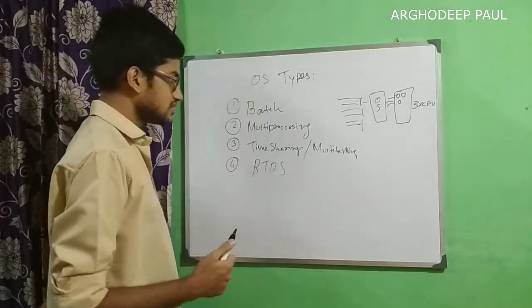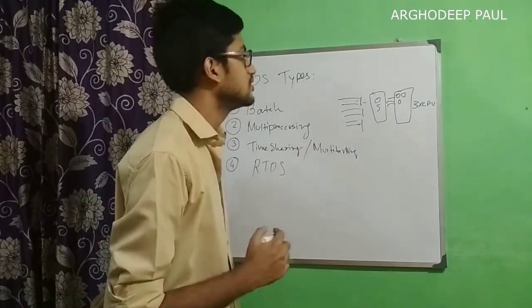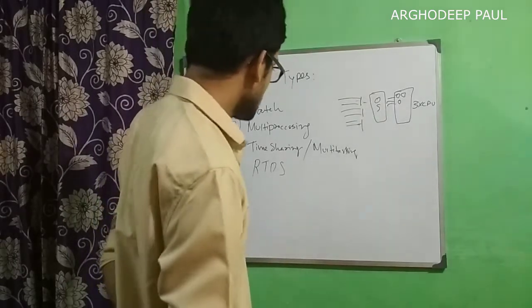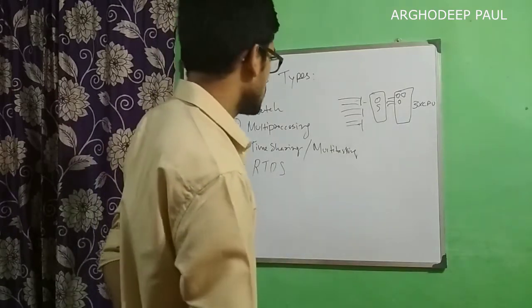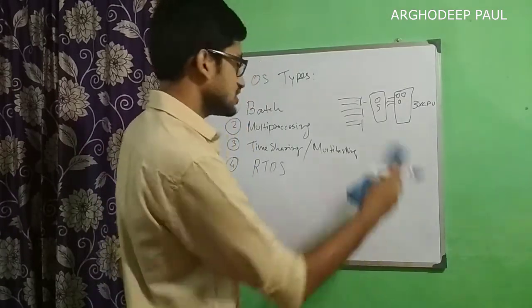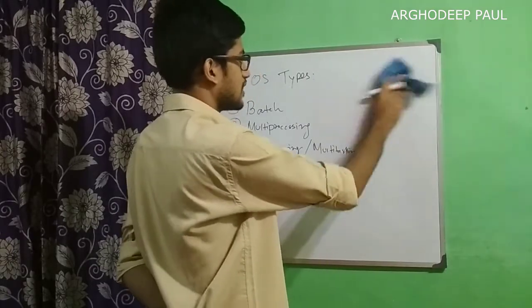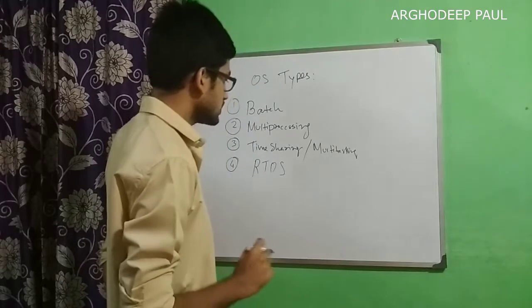So 6 tasks become 3 batches for 3 processors. Each processor will be executing 1 batch, which also means 2 processes or 2 tasks. So this is also not for our laptop, desktop, and smartphones. This is for server computers where we have multiple processors.